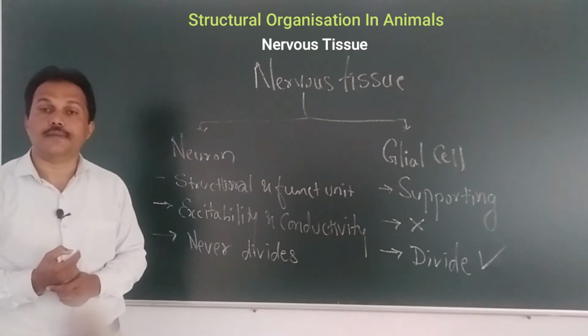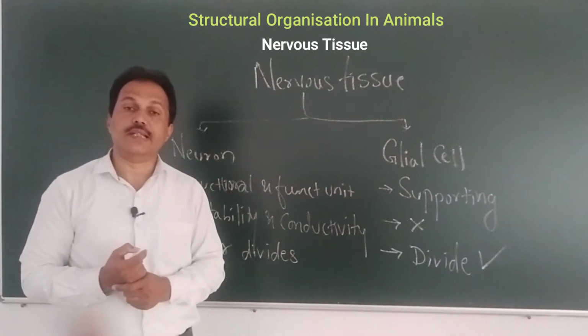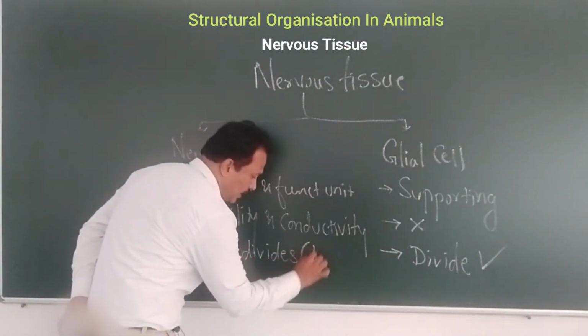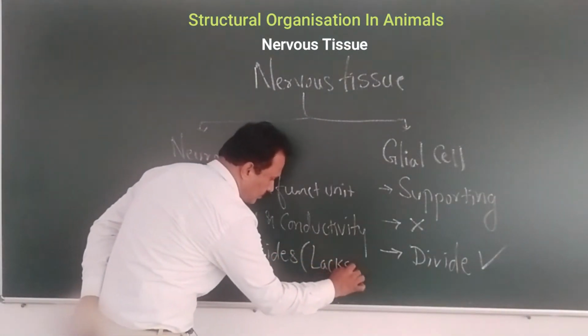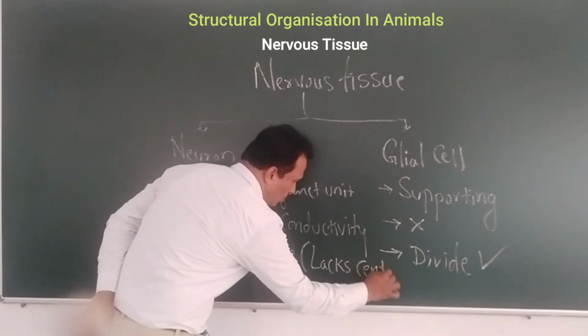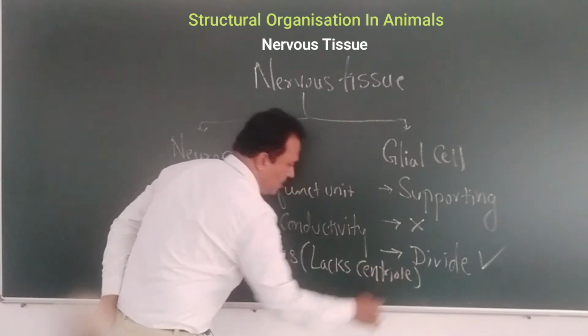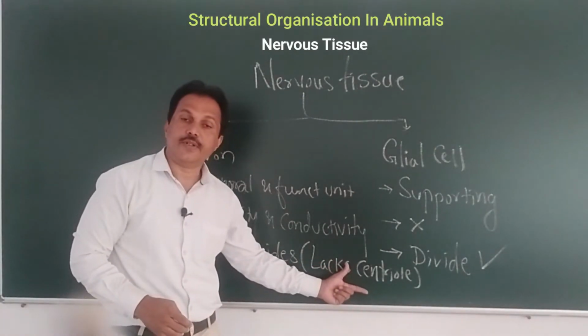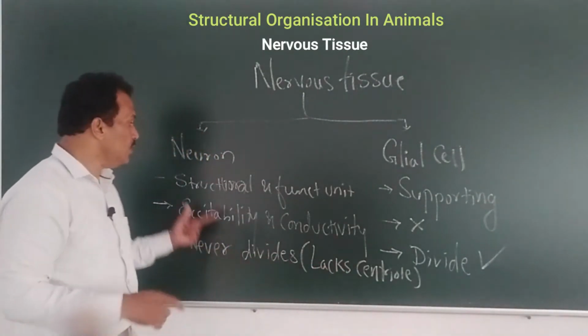What is the reason? A very important reason is that the neuron cell lacks centriole. Centriole, which is required for the initiation of cell division, is absent in the neuron cell.